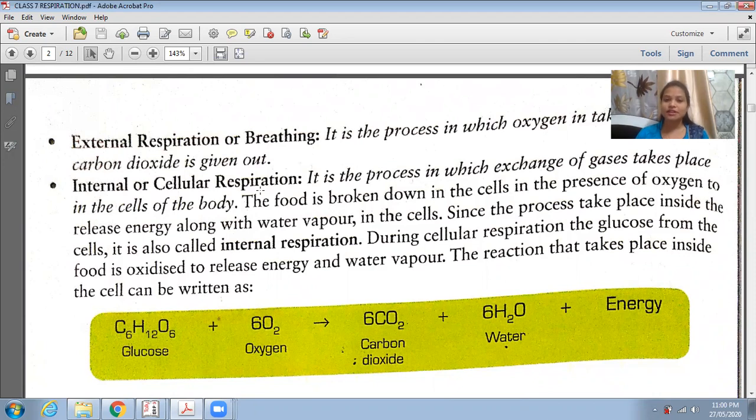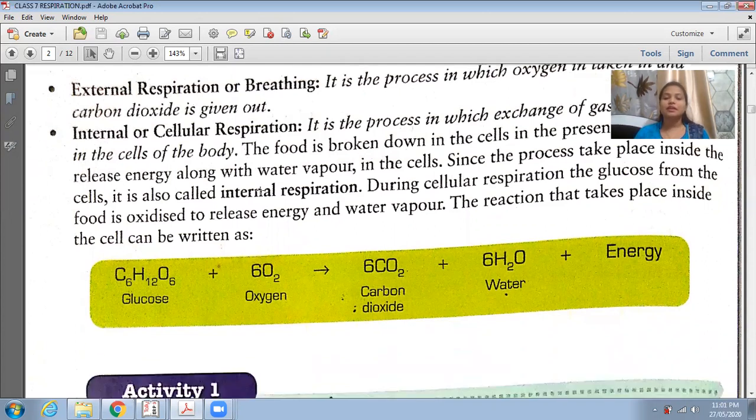Why is it known as cellular respiration? It is known as cellular respiration because the cells present in our body are involved in this respiration. Exchange of gases takes place between the cells that are present in our body, not only in the human body, but in animals, insects, in everyone's body. Okay, so here what happens in cellular respiration: the food is again broken down in the cell, and the presence of oxygen is obviously required, then only energy will be released.